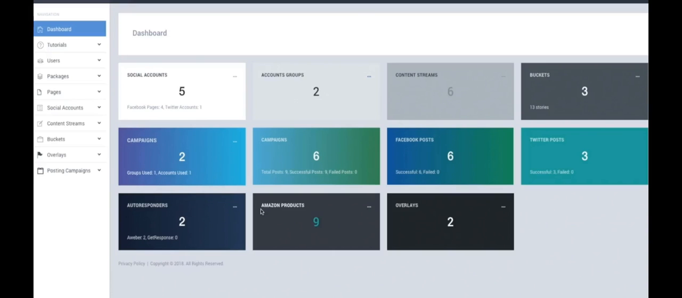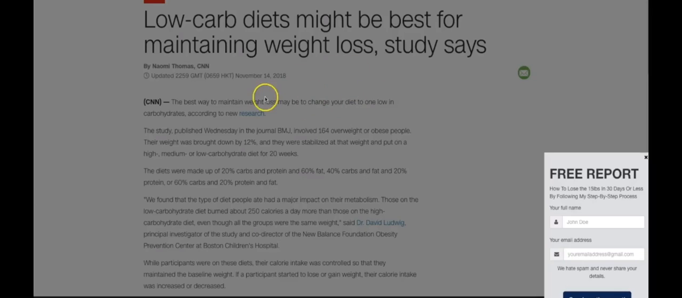Okay, this is truly the most powerful and most automated platform you will see to generate all the free social traffic and sales that you need. All right, so let's go ahead and jump into this. Now, before I show you the actual demo, let me show you just a few of the campaigns that I've set up so you can see exactly how it works.